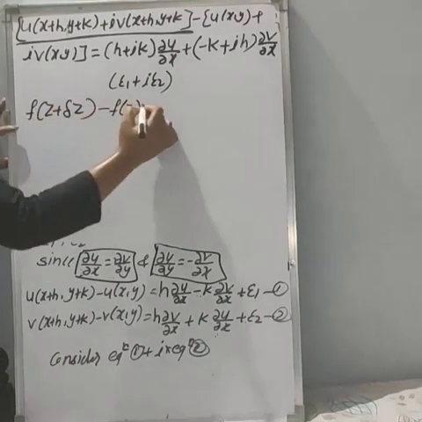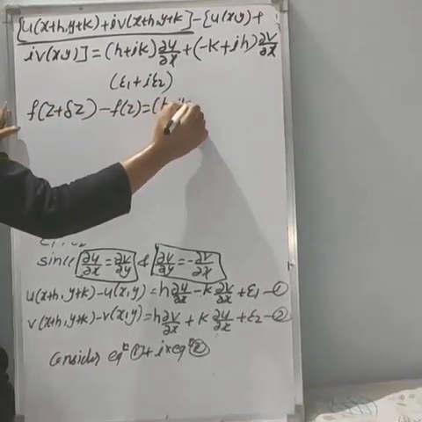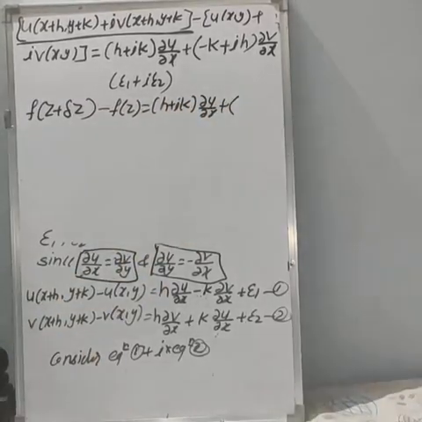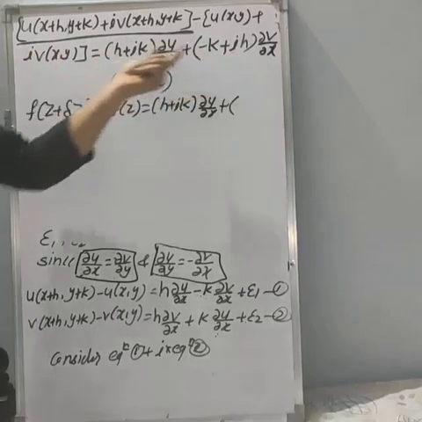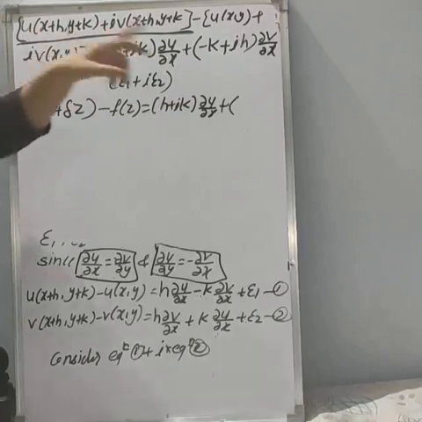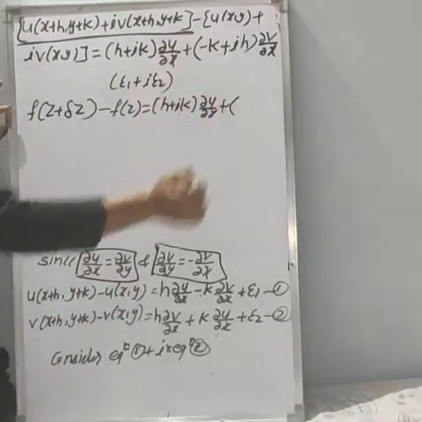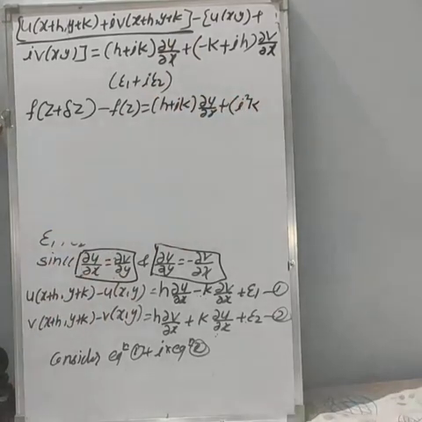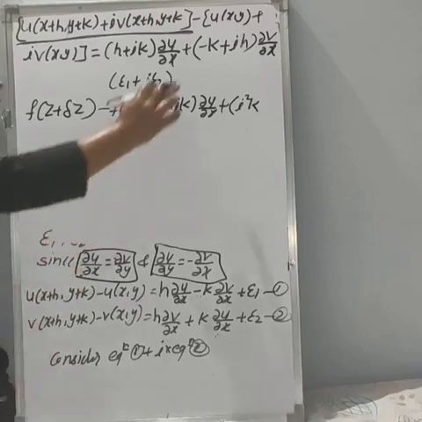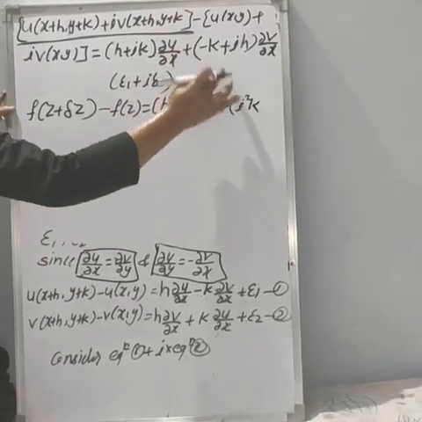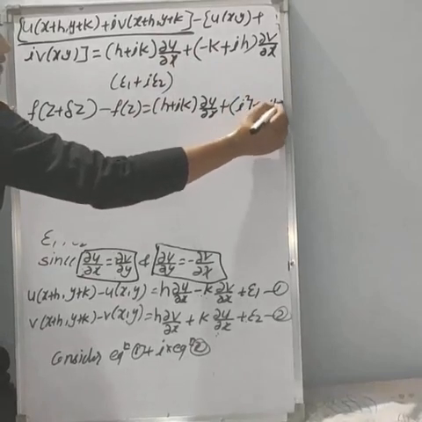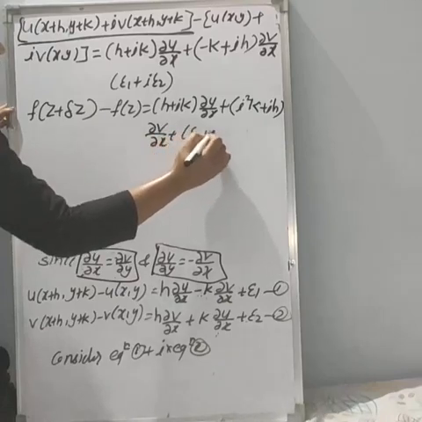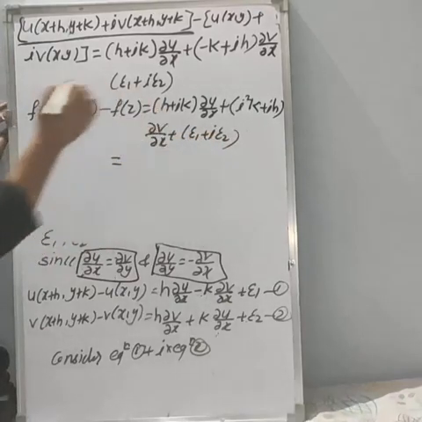We remain on the RHS with (h + ik) ∂u/∂x plus, here we are having (−k + ih). So you have to try to make this term also in terms of h + ik only. Here we are having −k, or −1 into k. So we can write this −1 as i², because we know that the value of i² is −1 in complex numbers. So that's why I have written −1 as i² into k, plus i into h, ∂v/∂x, plus these remaining terms as they are: ε1 + iε2.